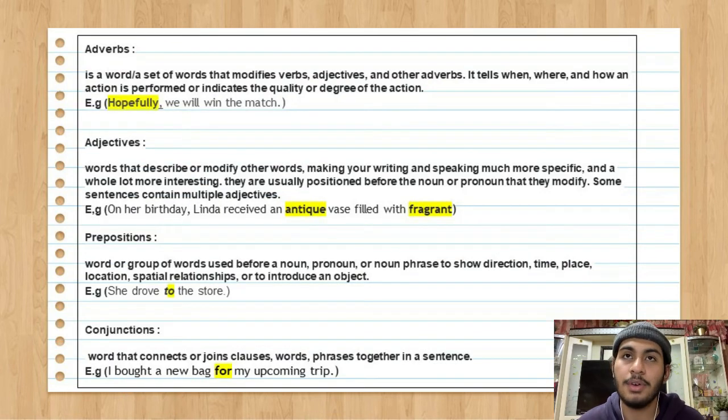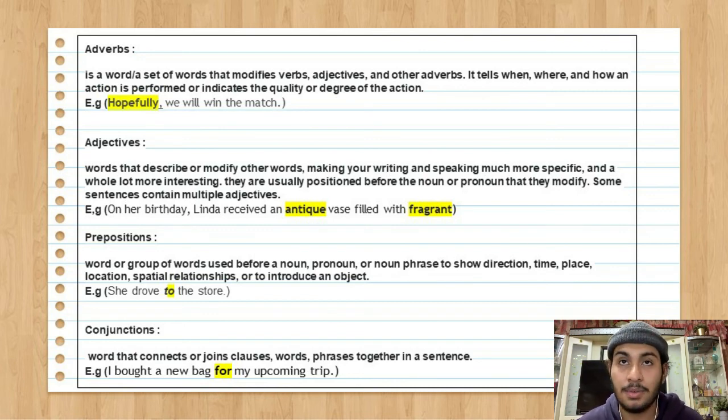Next one is adverbs. An adverb is a word or a set of words that modifies verbs, adjectives, and other adverbs. It tells when, where, and how an action is performed, or indicates the quality or degree of the action. In the example given, "Hopefully we will win the match," the word "hopefully" is an adverb used in the sentence.